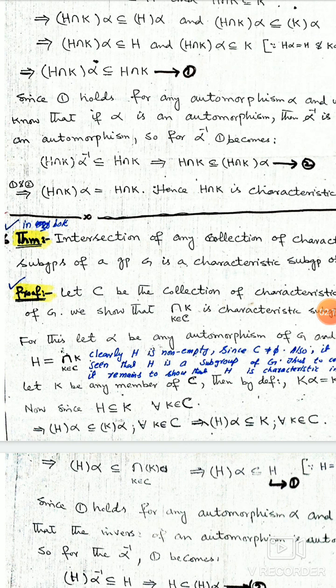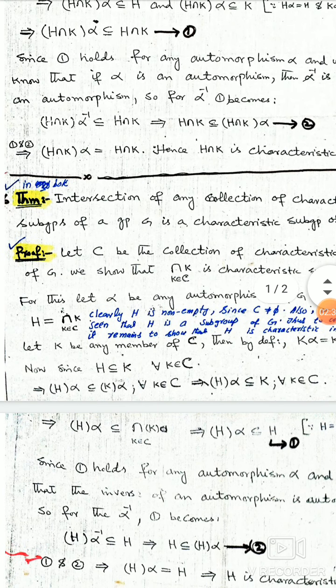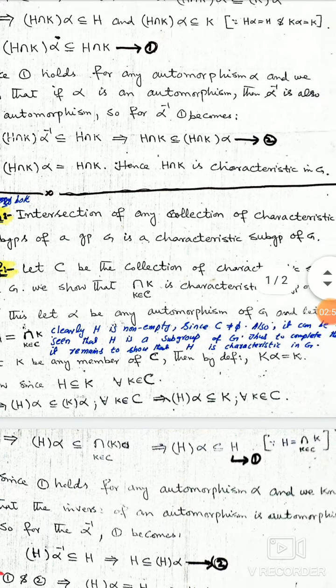So for alpha inverse, equation number 1 becomes, it means that we can also write equation number 1 for alpha inverse. So H intersection K under alpha inverse is a subset of H intersection K, which implies that H intersection K is a subset of H intersection K under alpha. So from 1 and 2, H intersection K under alpha is equal to H intersection K, and hence this shows that H intersection K is characteristic in G.